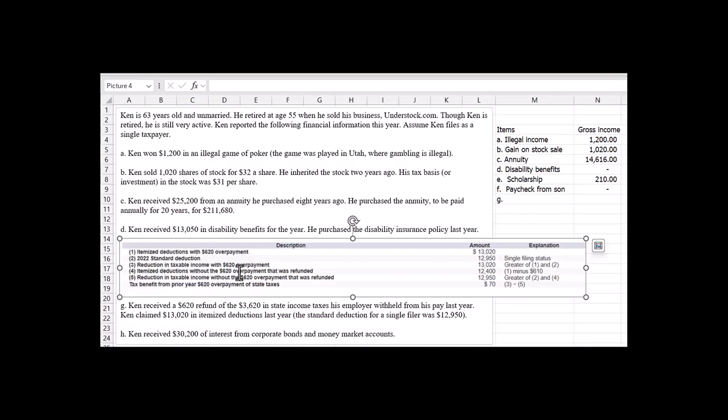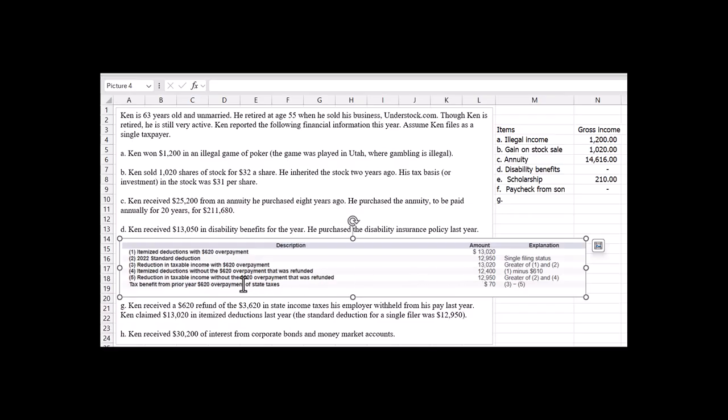Then the itemized deduction without the $620 becomes $12,400, right? So take the $13,020, subtract out the $620. Now I think they made this 610 here, which is wrong, but if you're working your own problem, make sure you use your real numbers, the numbers that are given with you. So this one said minus 610, but really it should have been 620.